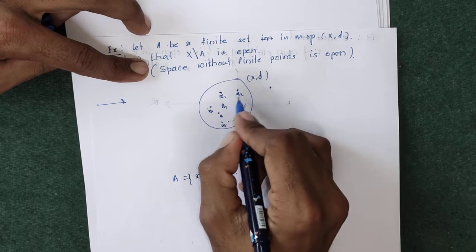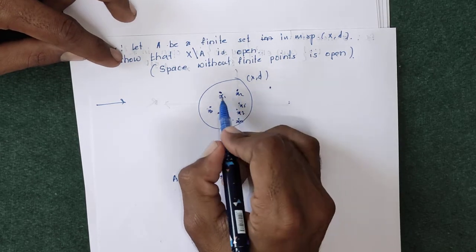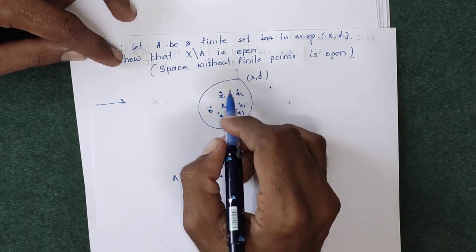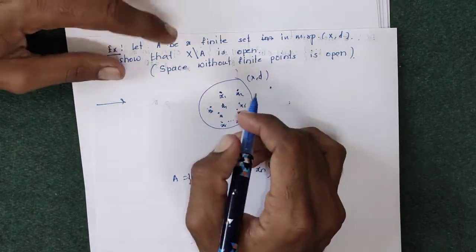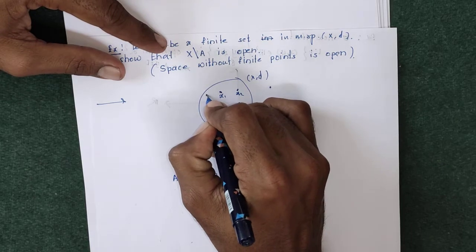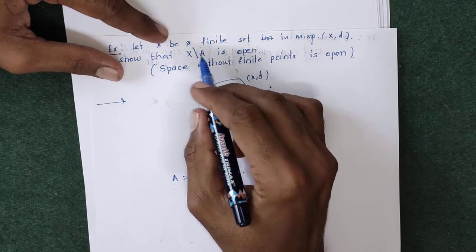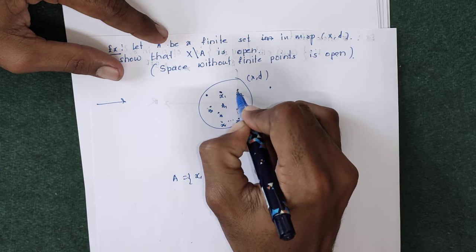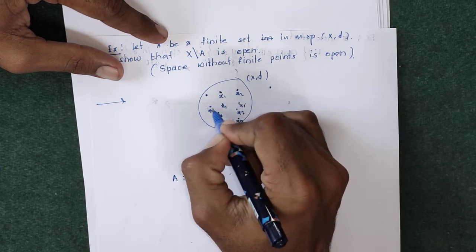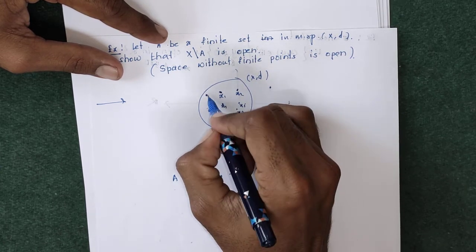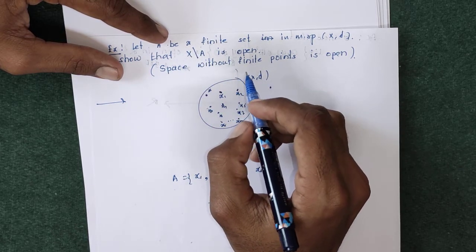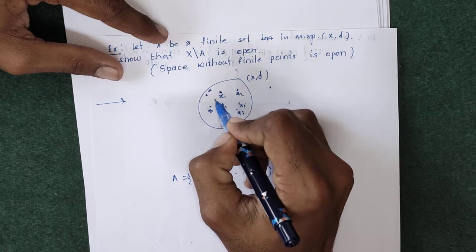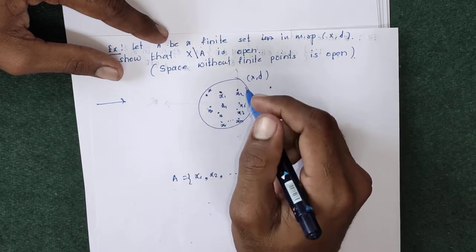Excluding these n elements from the whole metric space, we have to prove that the remaining set is open. If we take x belonging to X minus A, which is the set of the whole metric space excluding these n elements, we have to prove that X minus A is open.